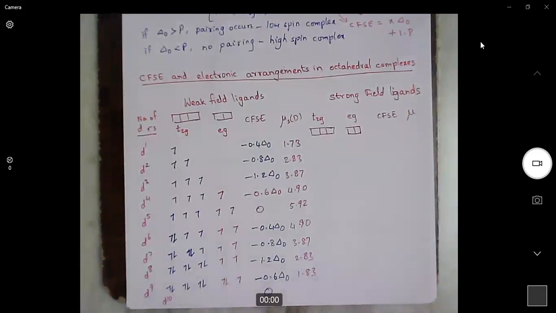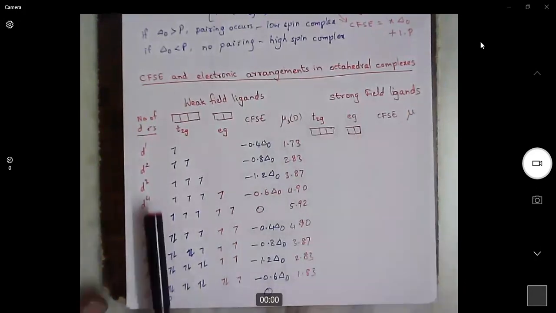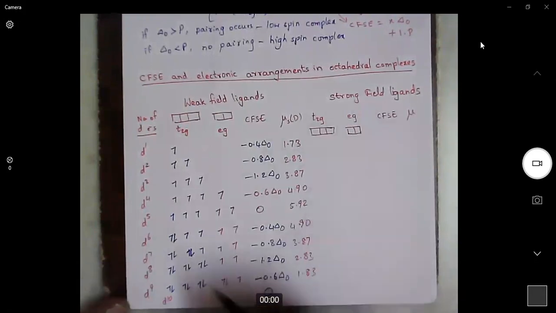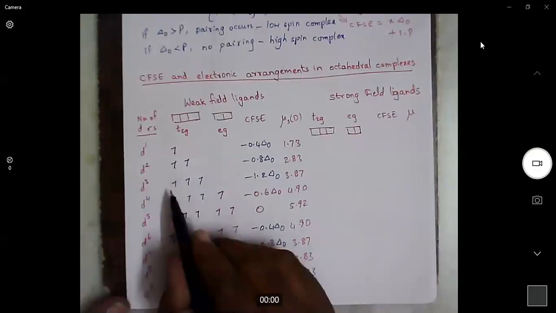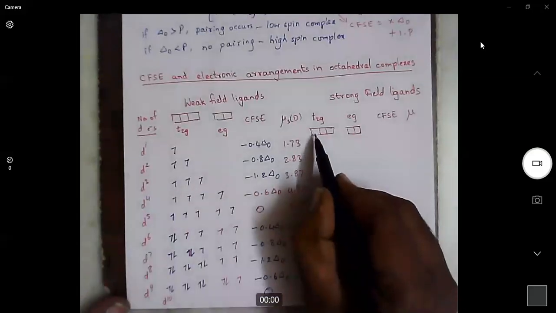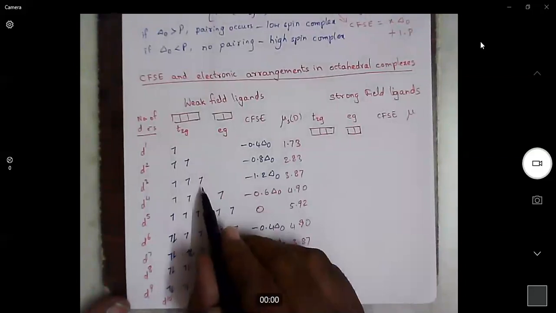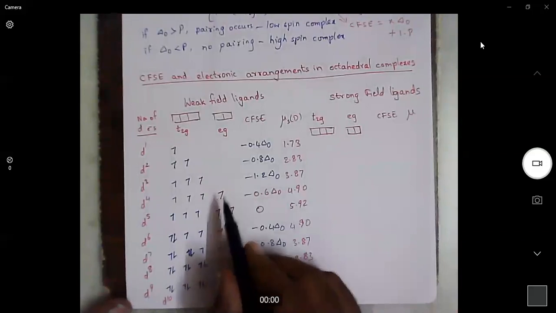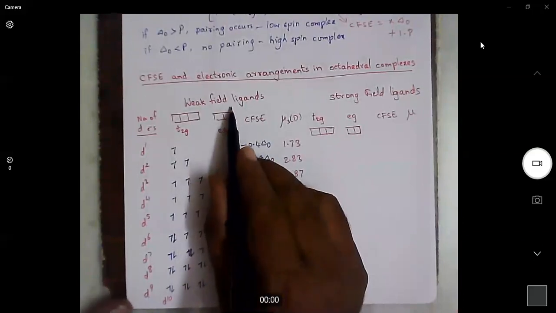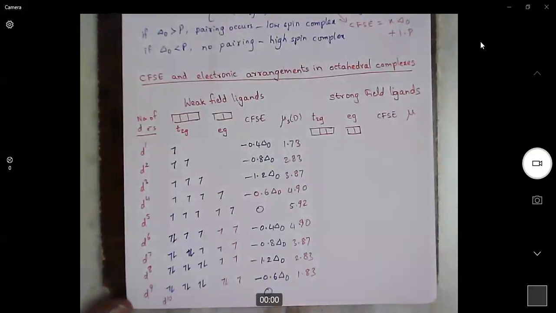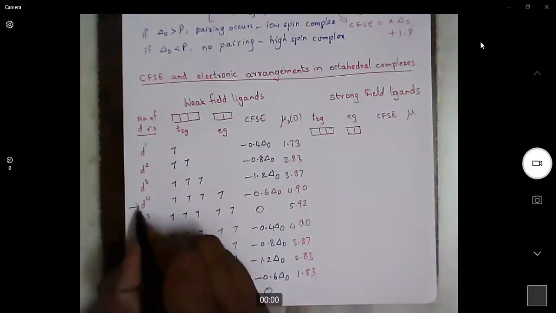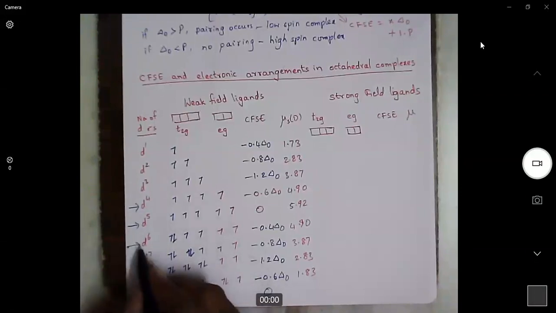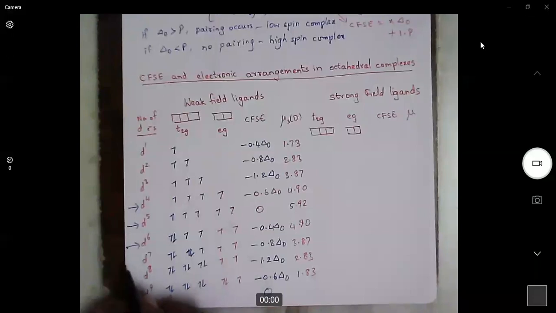Now, when we look at the strong field ligand, up to d3 there is no difference. Whether it is a weak field ligand or strong field ligand, up to d3 there is no difference, because the first electron has to enter T2G, the second electron has to enter T2G, and the third electron also has to enter T2G. When it is the fourth electron, there is a difference between weak field ligand and strong field ligand. So the difference is for d4, d5, d6, and d7 configurations.